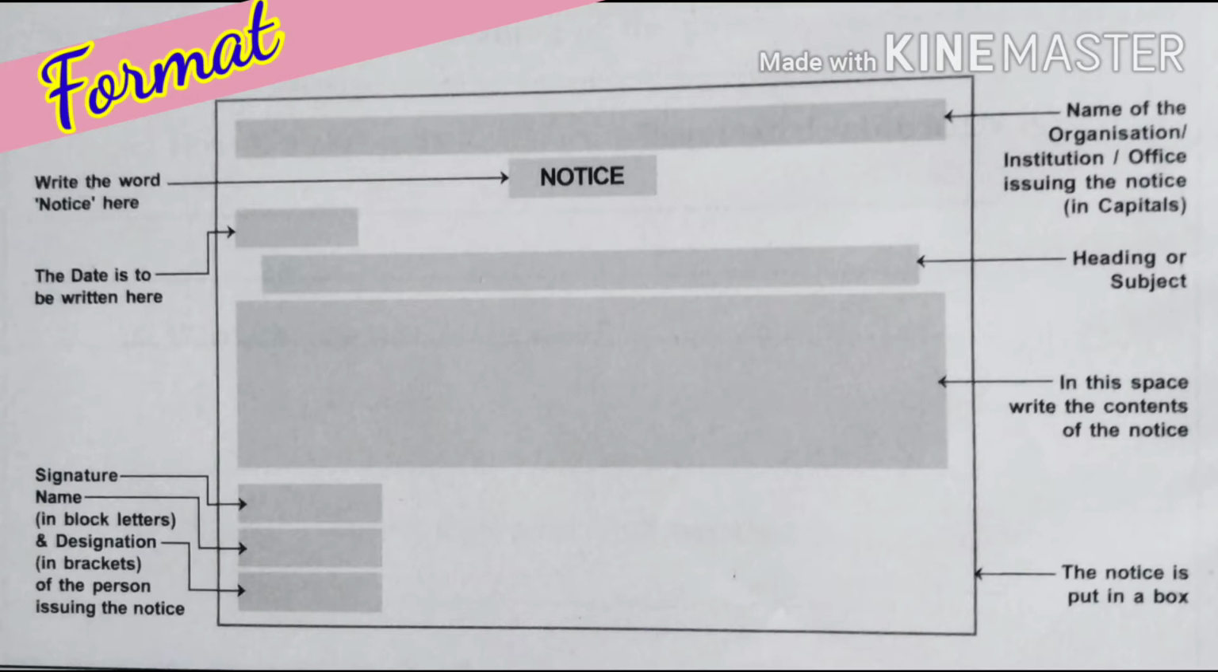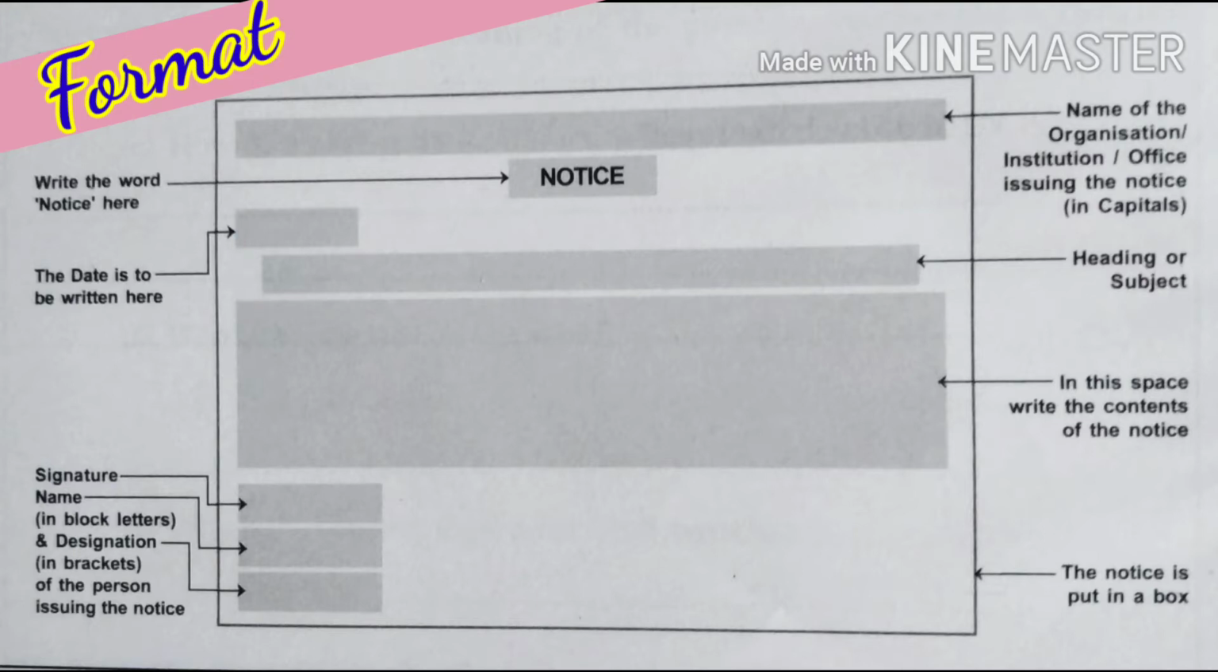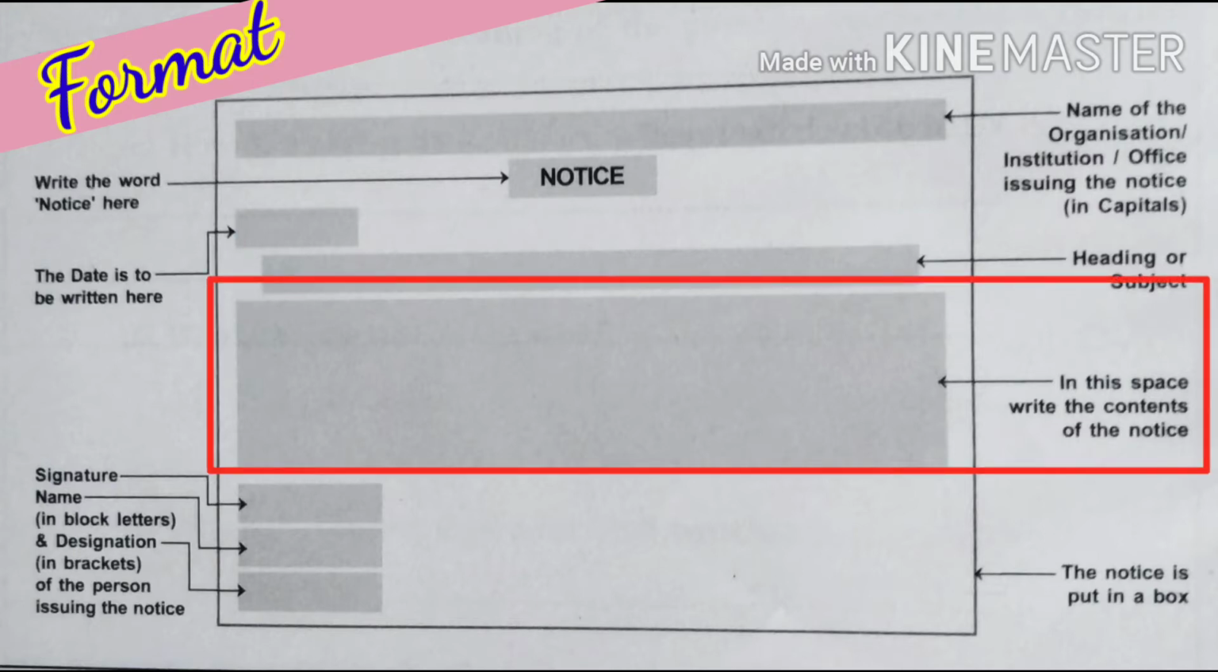After that, in the next line, you will write the word notice, and that also has to be in capital letters. And after that, in the next line, you will write date. And there's a particular format to write date, and it has been discussed earlier in my previous videos also. So if you write date like this, it will be considered wrong. The correct format to write date is like 31st August 2020. And after writing date, in the next line, you will write heading or subject, and that also has to be in capital letters. After that, you will write the content, that is the body of the notice.